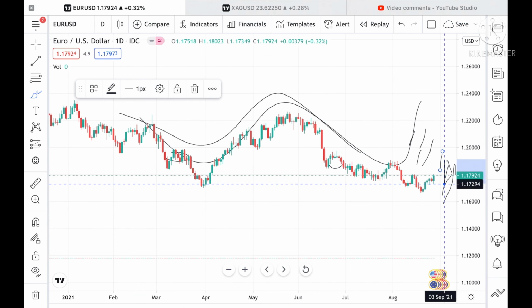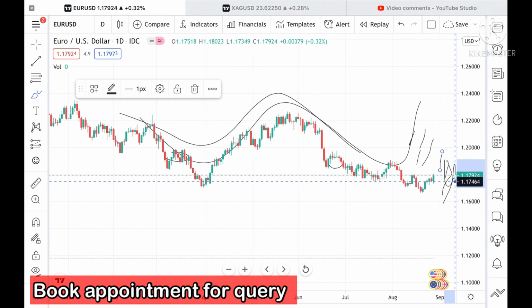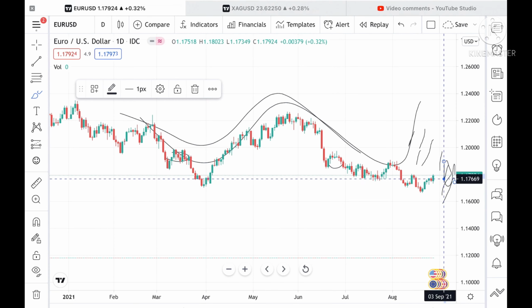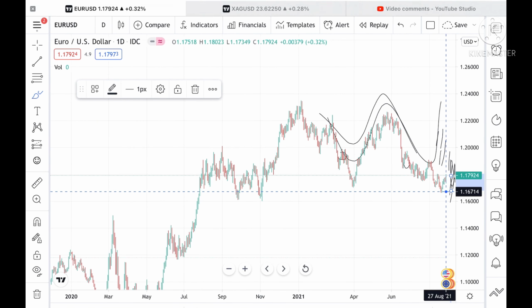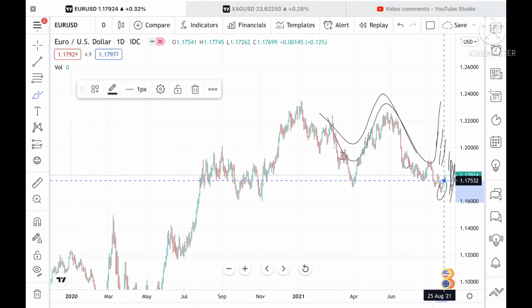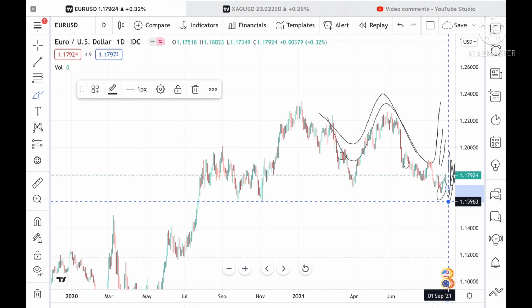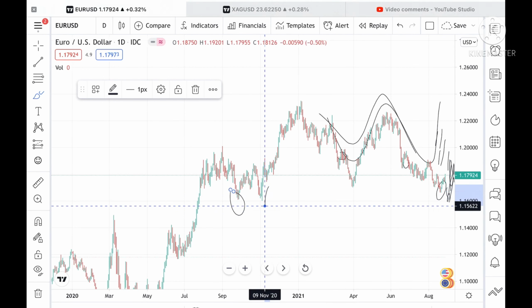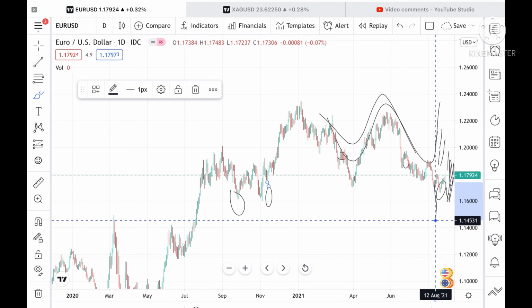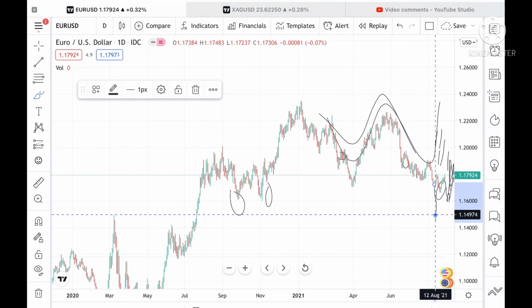Suppose if it goes below this level, then we can see a level of 1.174630, then chances are high that it can go and touch a level, its low is of around 1.16714, or it can go, because this level is also tested here, so chances are high that it can go and touch a level of 1.15066. And this level is already tested twice, so chances are high that it can go and touch a level of 1.17494. So these are for Euro USD.